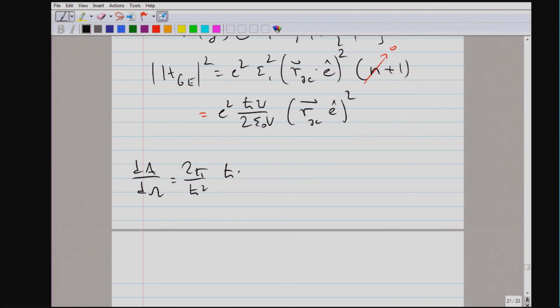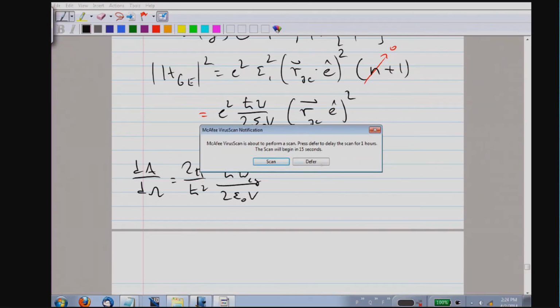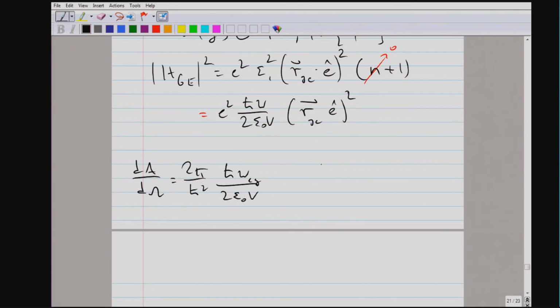We had an omega in the matrix element. This comes from the electric field of a single photon. We have a matrix element, dipole matrix element times polarization, and the density of states gives us omega square. So you see already we'll get for spontaneous emission an omega cube expression.